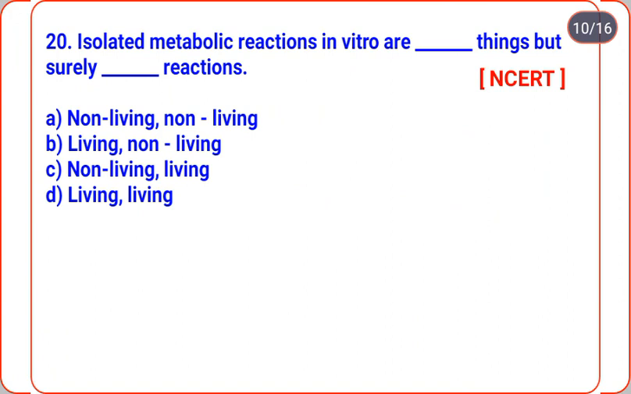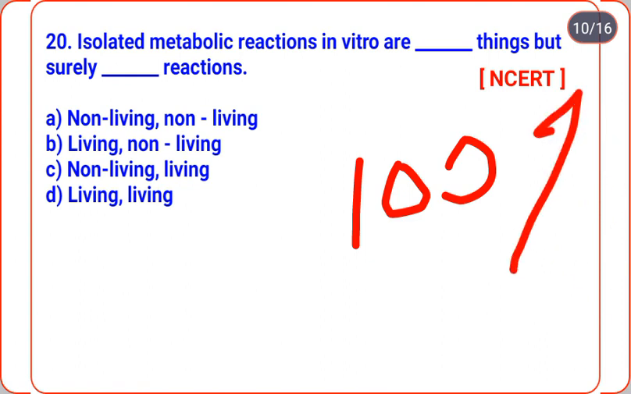Question number 20. Isolated metabolic reactions in vitro are dash things but surely dash reaction. 100% important. Option A non-living, non-living. Option B living, non-living. Option C non-living, living. Option D living, living. There is a very high chance of getting confused on this question.